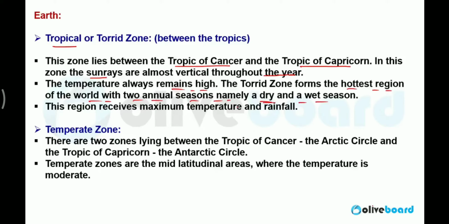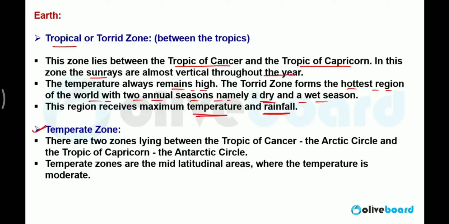So basically you will find the biggest seasonal change on the earth in the tropical zone. You will find heavy rainfall and heavy summer because of very high temperature. So this region receives maximum temperature and rainfall.